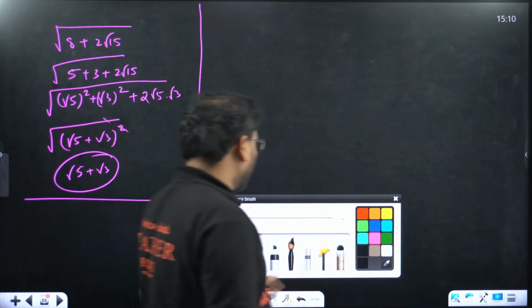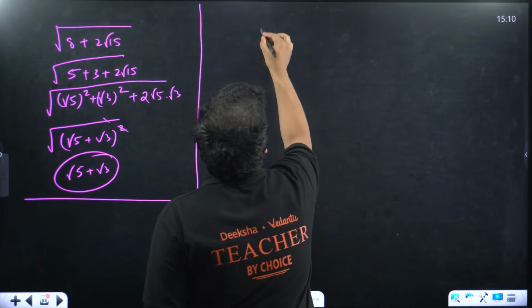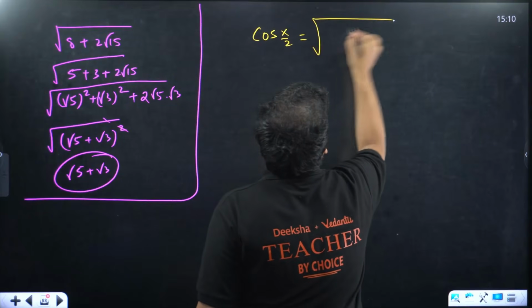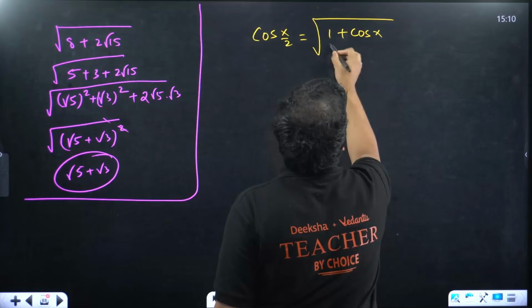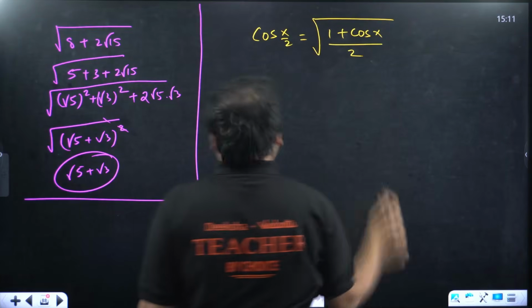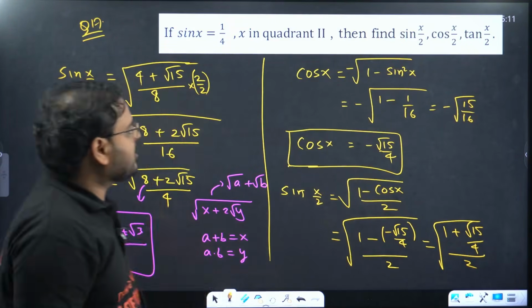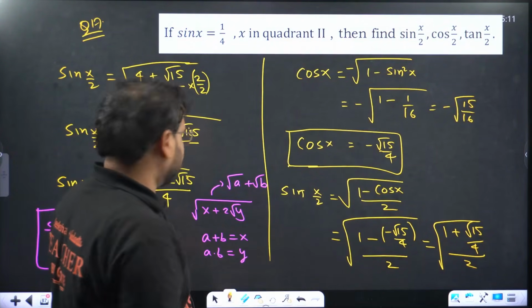Let's solve now cos x by 2. So cos x by 2 is in the same way, root of 1 plus cos x upon 2. For sine, what was that? 1 minus cos x upon 2. This is 1 plus cos x by 2. So you'll have the same answer, just opposite.